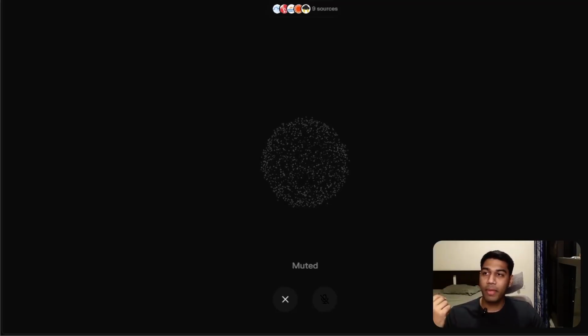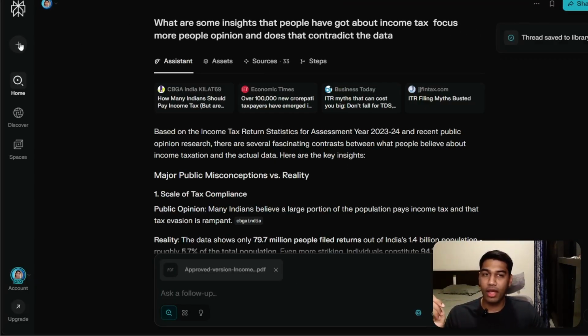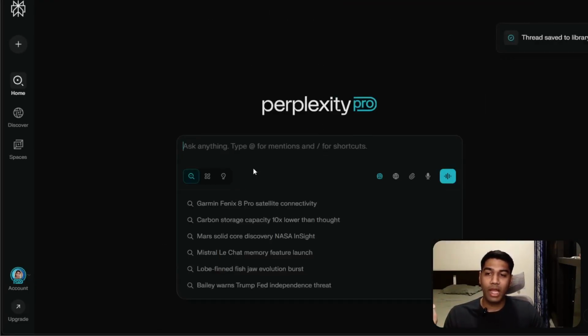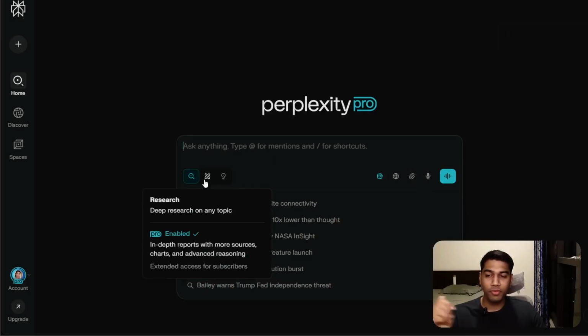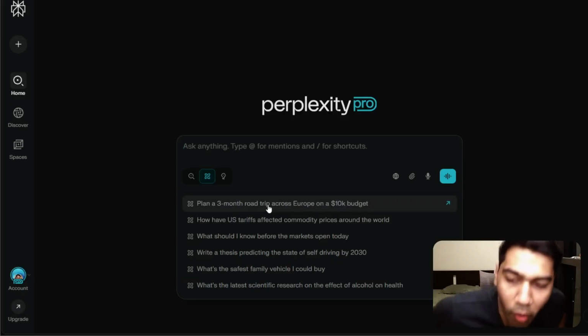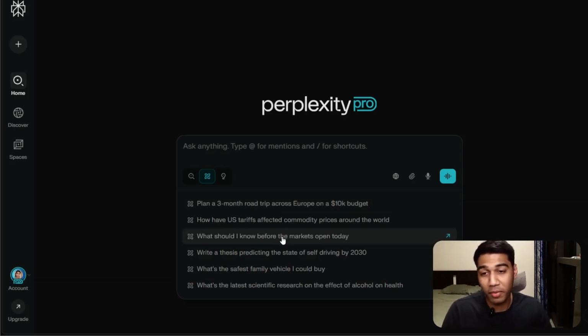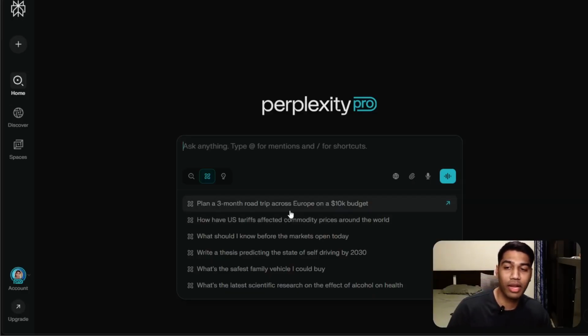With that, let's come back to our main part, which is technically, let's come back to the main screen, and we have here, as you see, all the options covered. We have another option, which is research. And this is something that you can really use. They give you a couple of inputs on what you should use, like, plan a 3-month road trip or have US tariffs affected commodity prices. Actually, I would be interested to do a US tariffs one, but I want to utilize this, right?